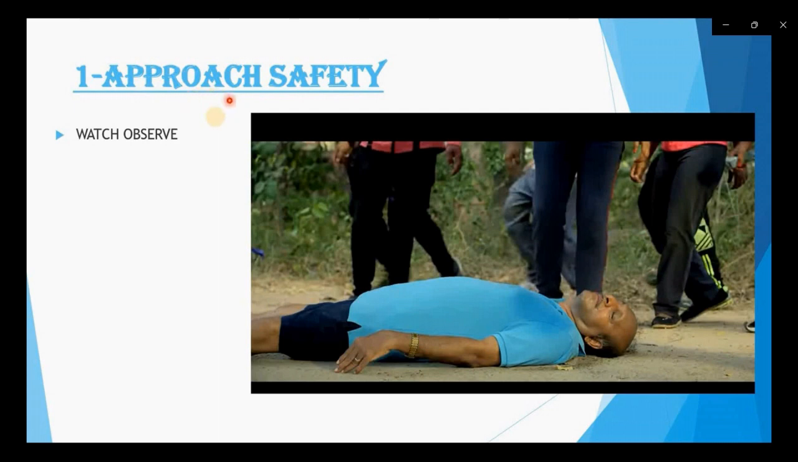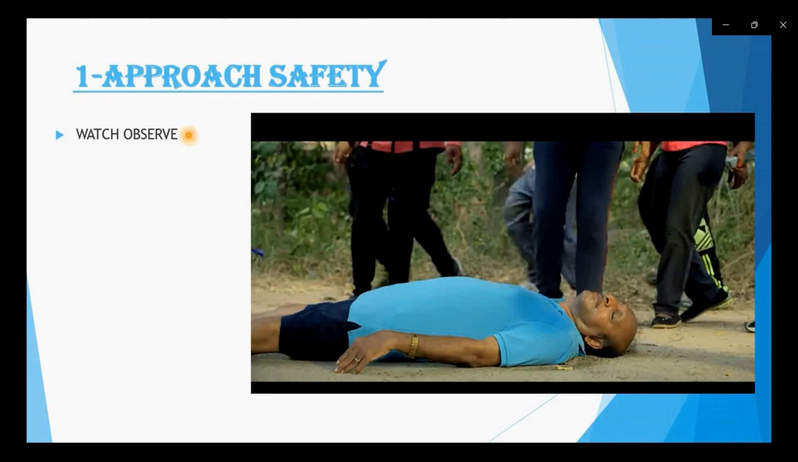What is approach the safety? It means that if you find any person lying down on the floor and he is unconscious, then our first step is to approach the safety. Approach the safety means first we should take care of ourselves.